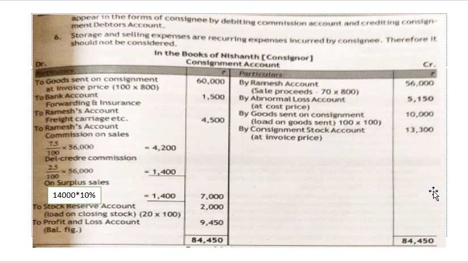So now you have got all your items. Two adjustment entries you have passed. Now we will find out what the profit is. If you total up, your credit is more with 84,450. So the difference is 9,450. So this is your profit.